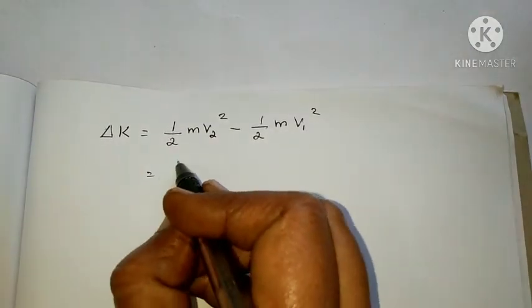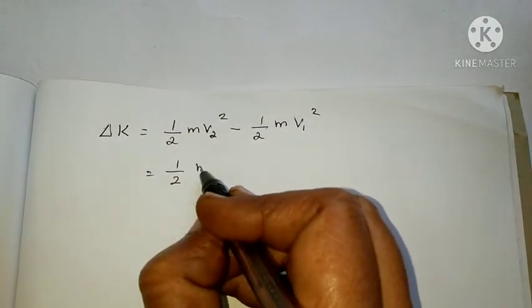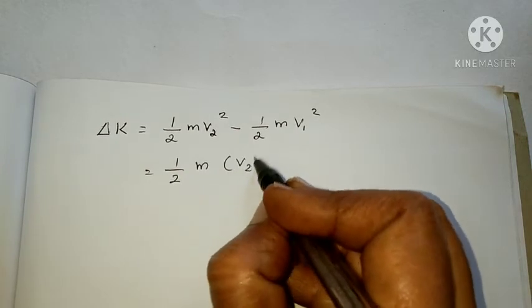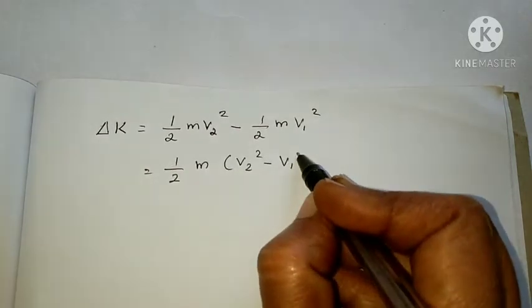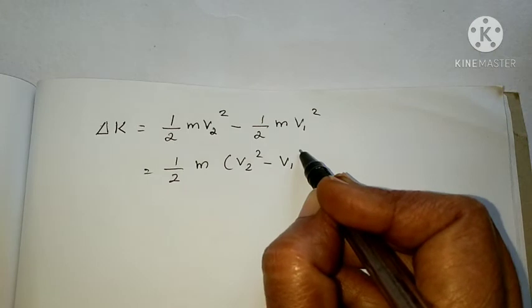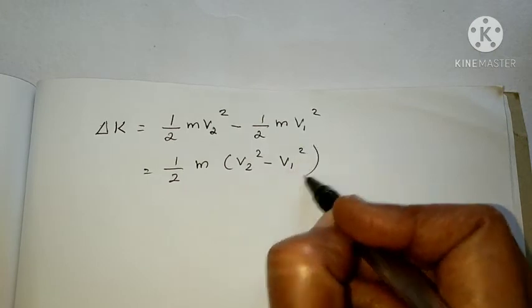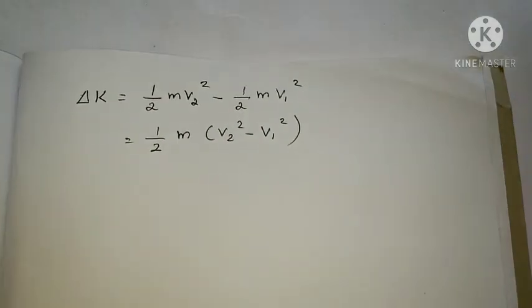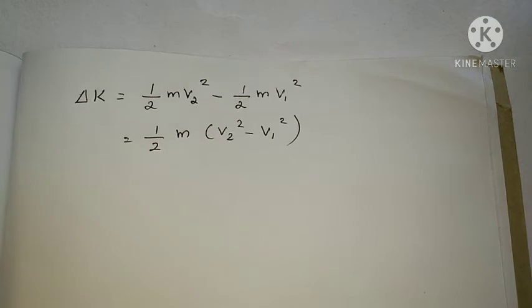That is equal to half m into v2 squared minus v1 squared, since the velocity is changing from v1 to v2. So delta K equals half m into v2 squared minus v1 squared.